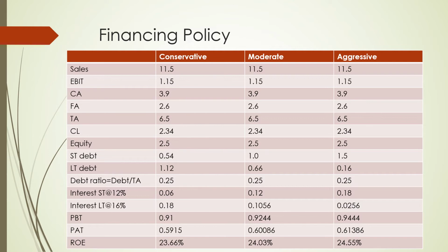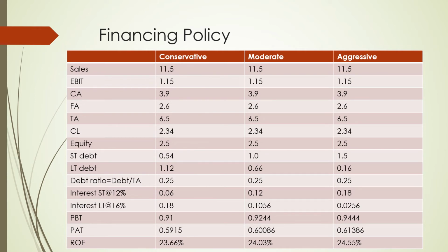So you may suggest that every time we should follow the aggressive policy because it is going to give me the better returns, highest ROE, whether I am going to have the working capital policy or working capital financing policy. But this is not the case. You are not supposed to manage only and only return. You are supposed to manage the risk also. And what is the risk in the aggressive policy?